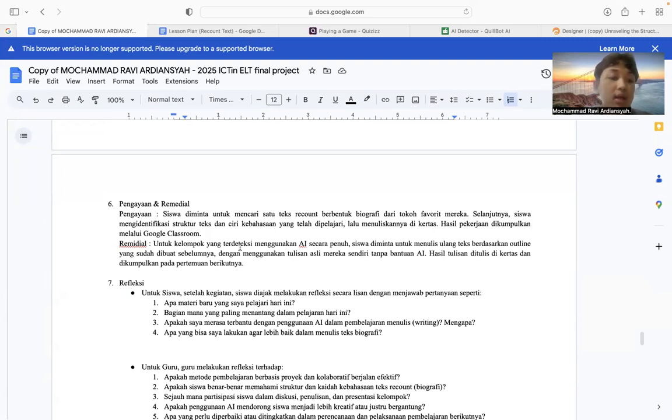This is for homework. And then for the remedial, this is for the group that detected using much AI, almost 100. So I asked them to rewrite again using their own words without the help of AI, because AI only makes the outline. So they will write in a paper and then submit in the next meeting.